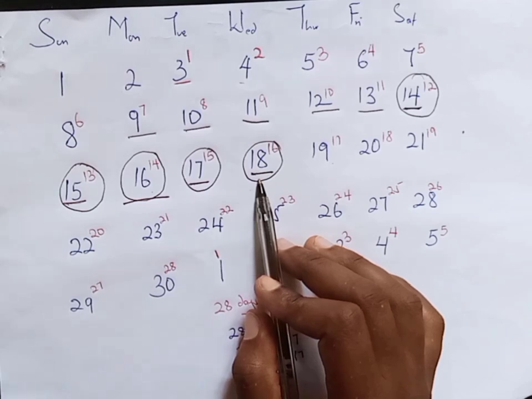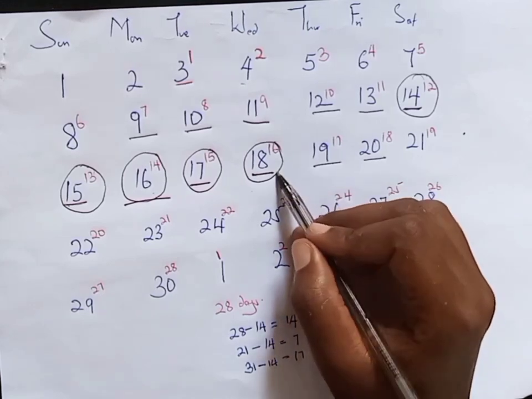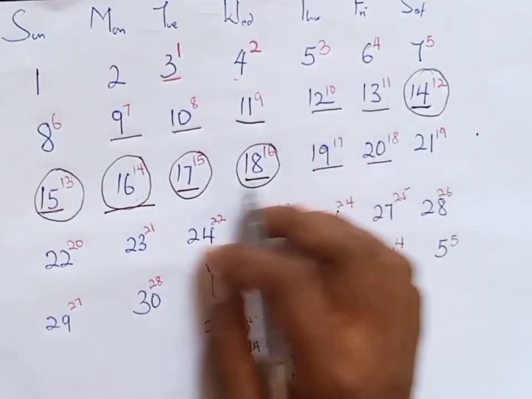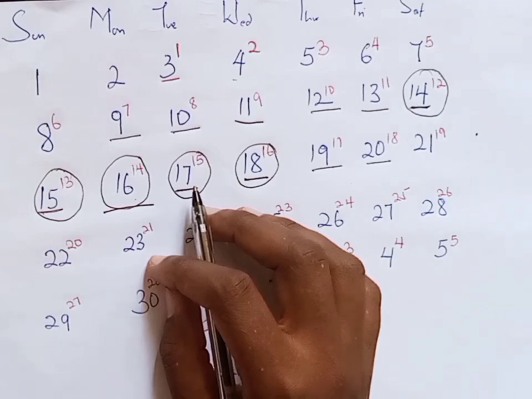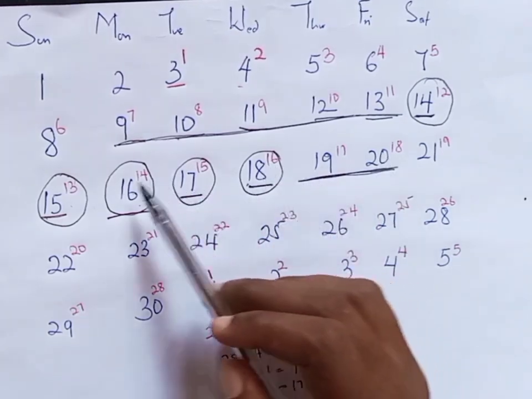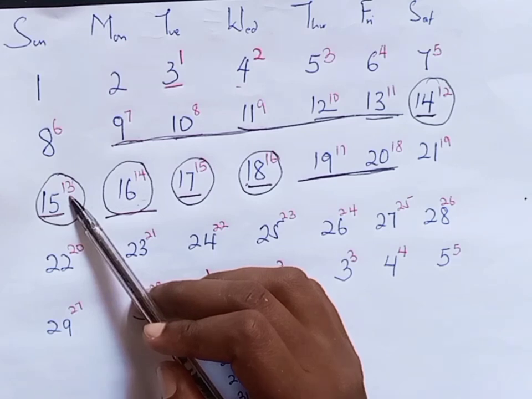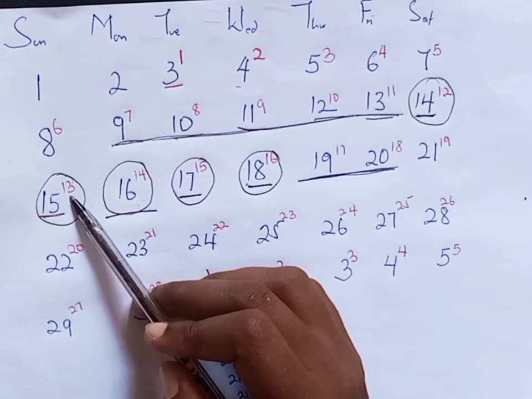Remember that a woman's egg can survive for 12 to 24 hours. So that means we shall also give an allowance of 2 days after our fertile days. That means within these days, a woman with a regular 28-day cycle can conceive. That means there are 1, 2, 3, 4, 5, 6, 7, 8, 9, 10, 11, 12 days which are fertile for a woman with a 28-day menstrual cycle to conceive.